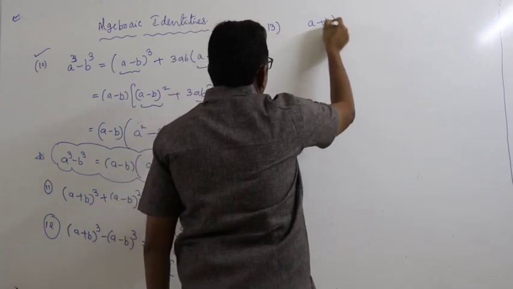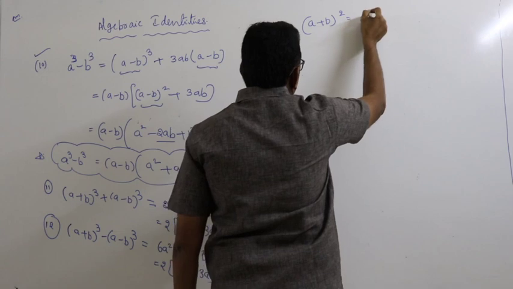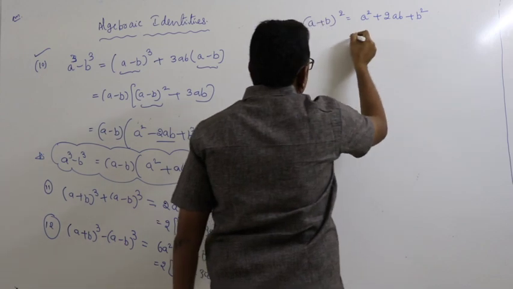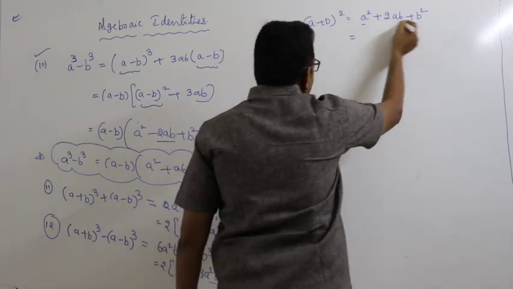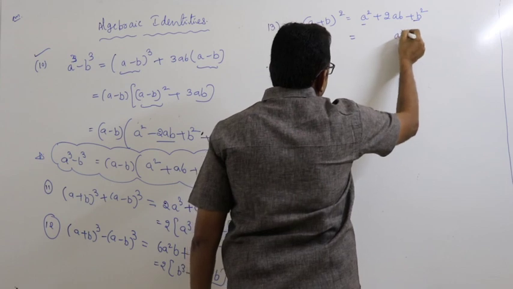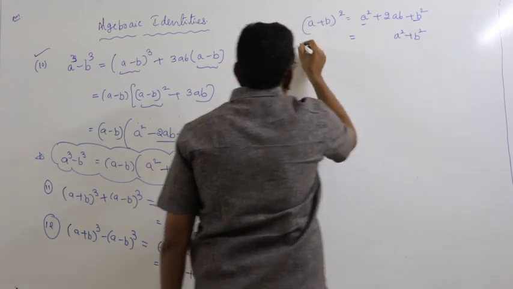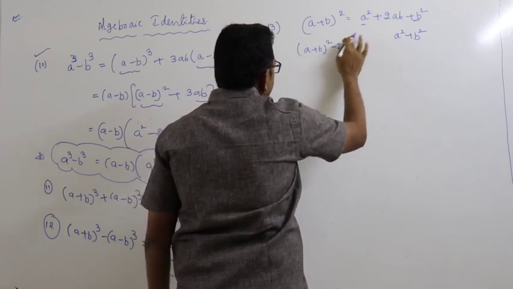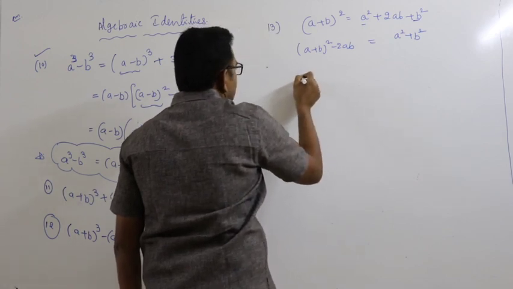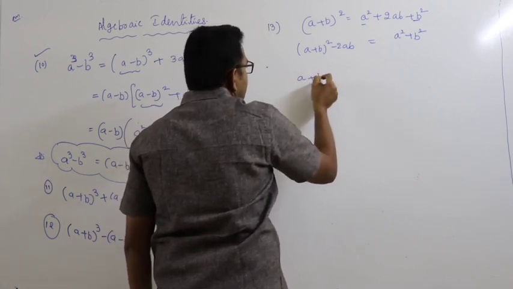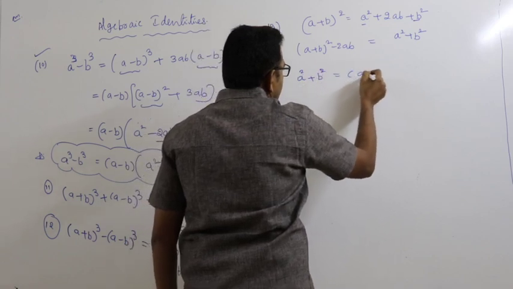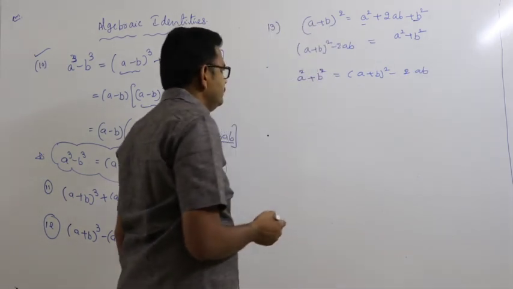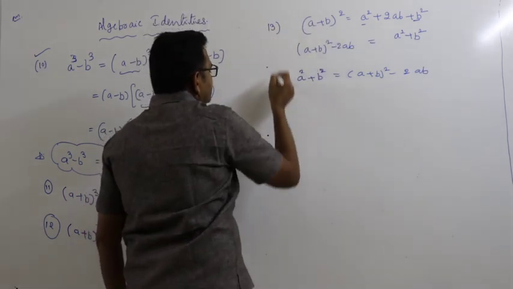And (a plus b) whole square is equal to a square plus 2ab plus b square. That is a square plus b square, you take this side, equal to (a plus b) whole square minus 2ab. That is, a square plus b square equal to (a plus b) whole square minus 2ab.